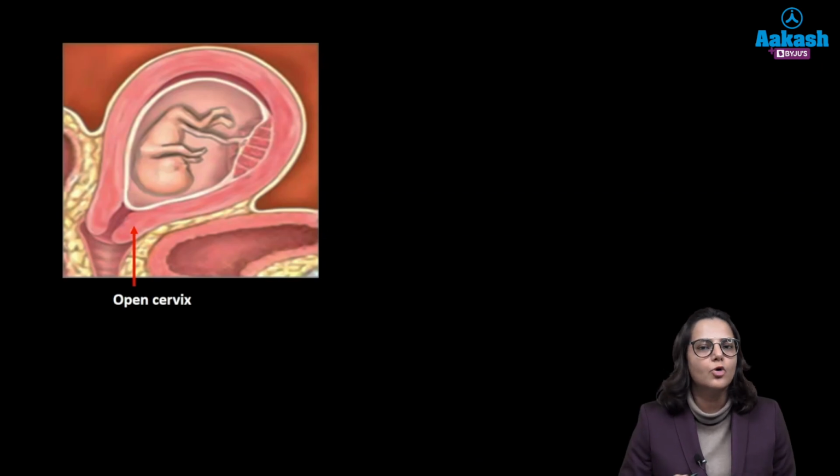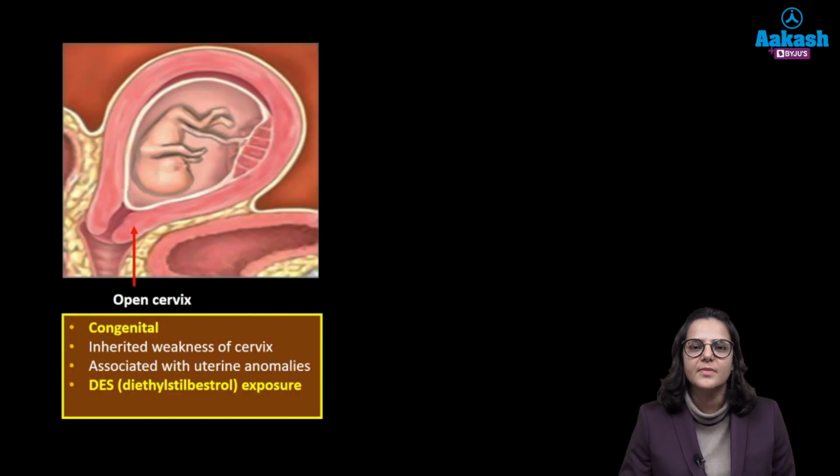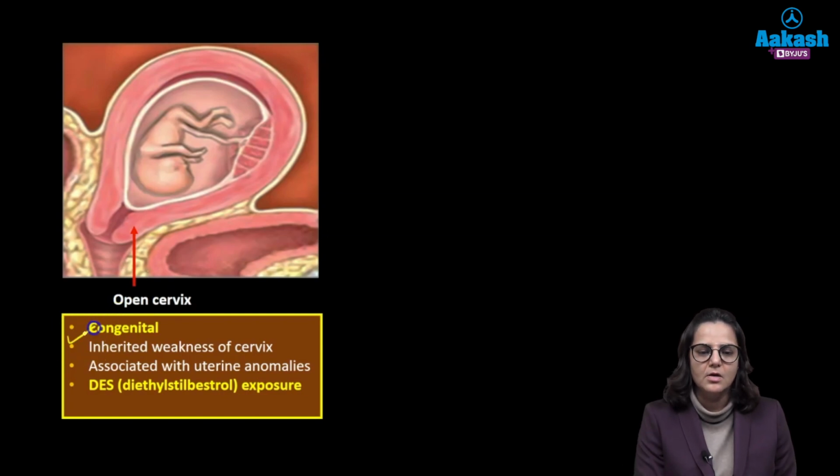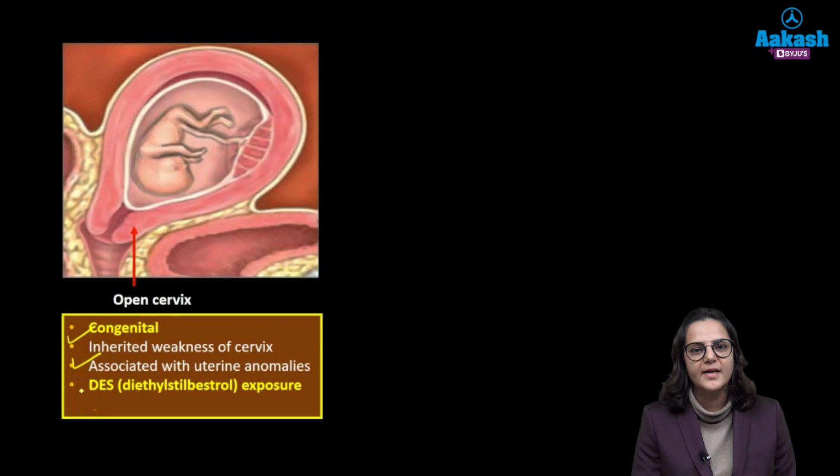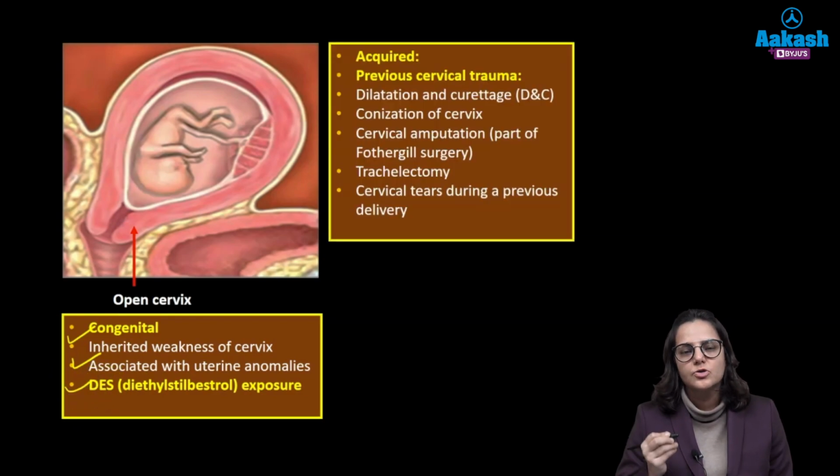It can either be a congenital cause, okay? So there is some inherent problem with the musculature of the cervix which is making it weak. It can also be associated with uterine anomalies, Mullerian anomalies which have made the cervix weak, or the mother had diethylstilbestrol exposure. What can be the acquired causes? The acquired causes are any procedure which has involved the cervix, like dilatation and curettage, or any therapeutic procedure which led to removal of a part of the cervix, like maybe a biopsy or maybe at the time of treatment.